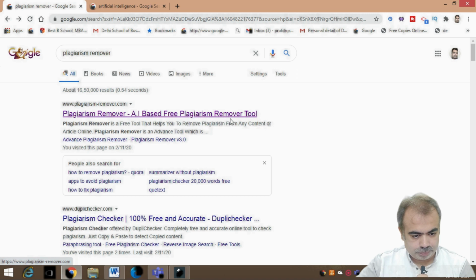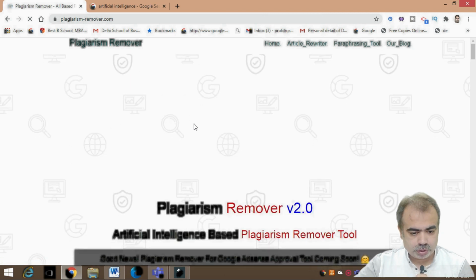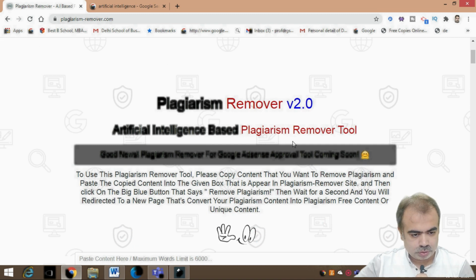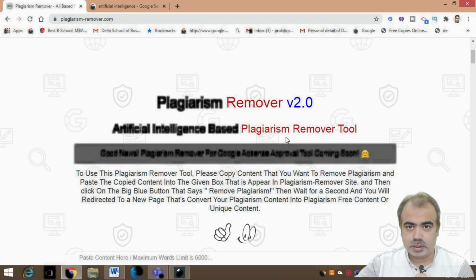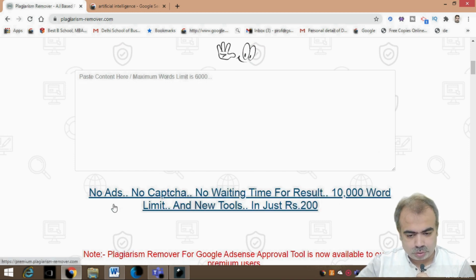When you click it, this kind of web page comes up, where the plagiarism remover is now version 2, and it is an artificial intelligence based plagiarism remover tool. One important thing about this website is there is no ad, no captcha, no waiting time, and you can use a 10,000 word limit at a time.